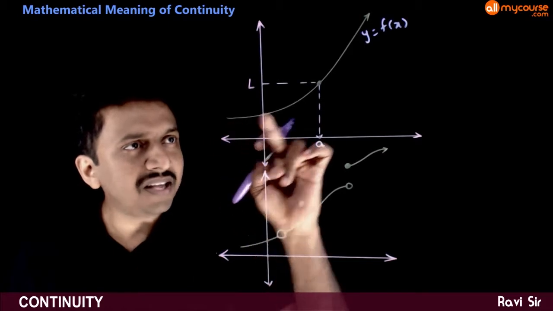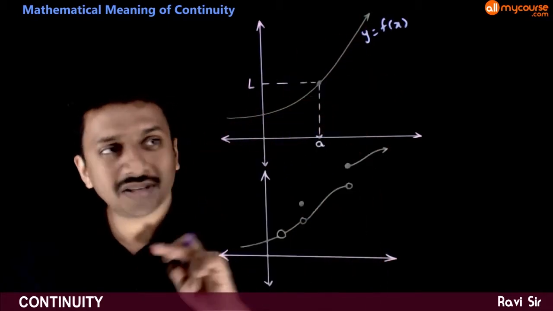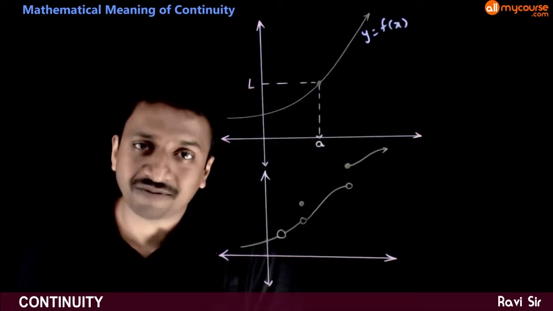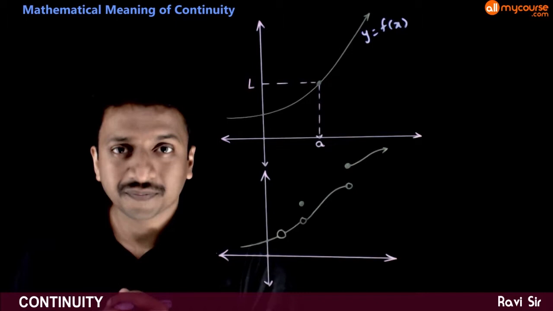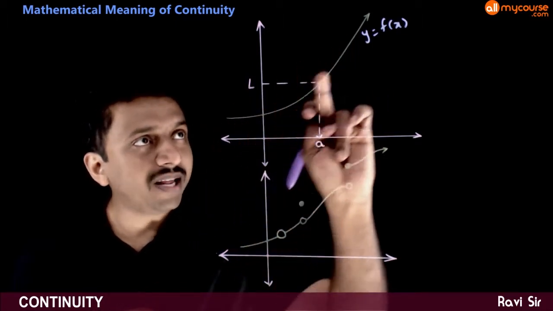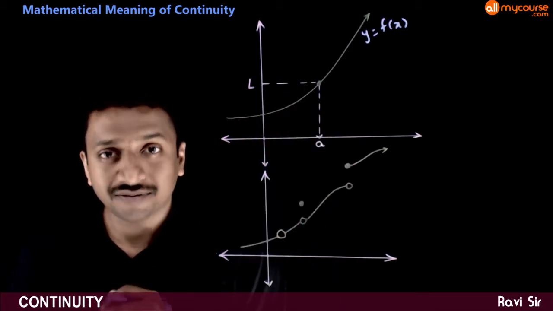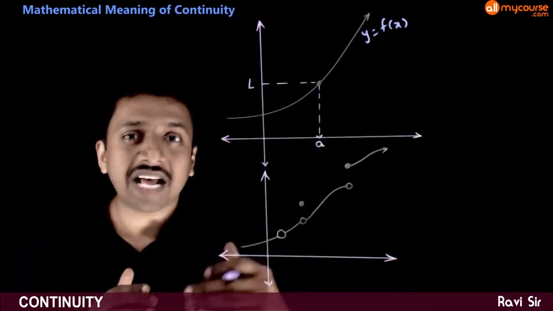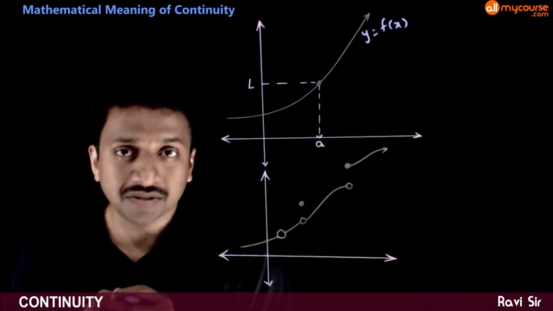Physically, you can see that this function is continuous. There are no breakages in this graph. Now, what is the mathematical meaning of this? You can see visually that there are no breakages whatsoever on this graph. So what does this translate into in terms of mathematical expressions or equations?